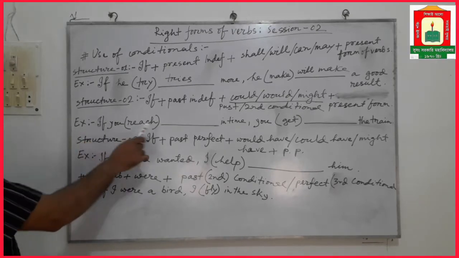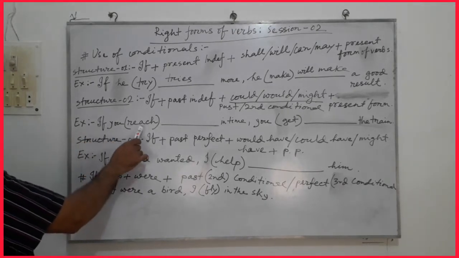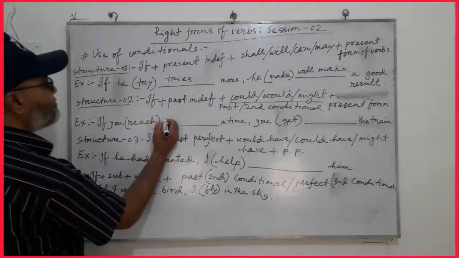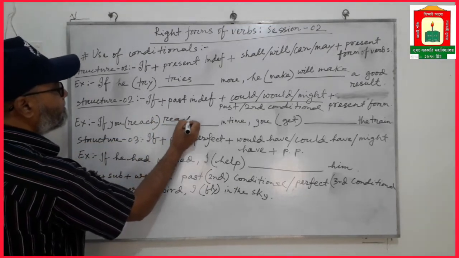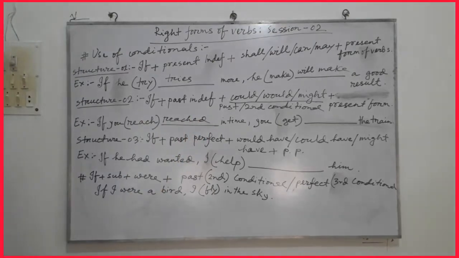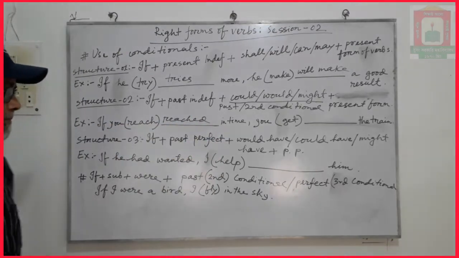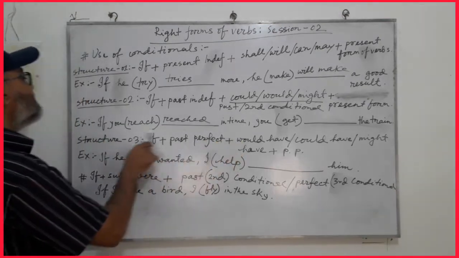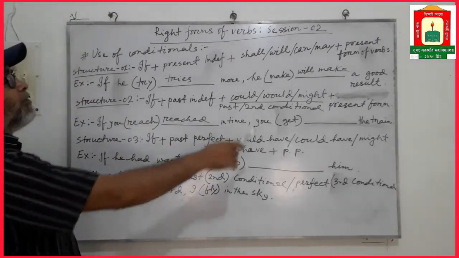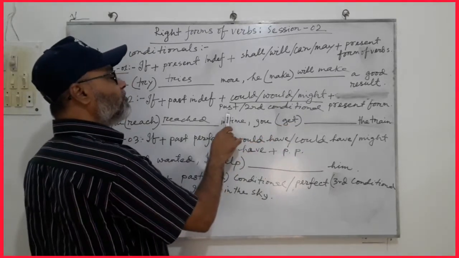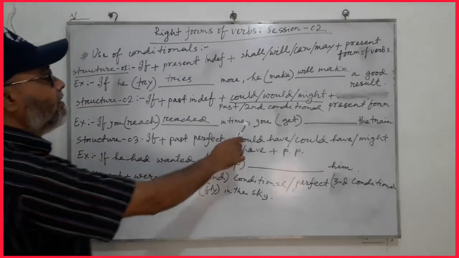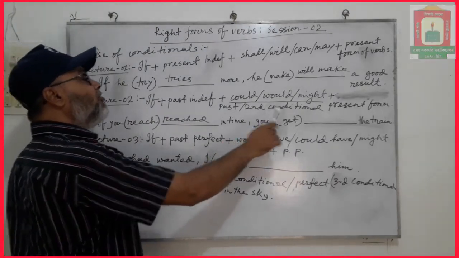If you reach, the reach will be used in past indefinite tense. If you reached in time, since the conditional part is in past indefinite tense, we have to use past conditional, that is second conditional, in this second part. What will you use now?